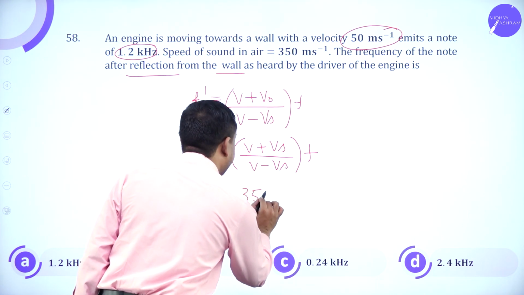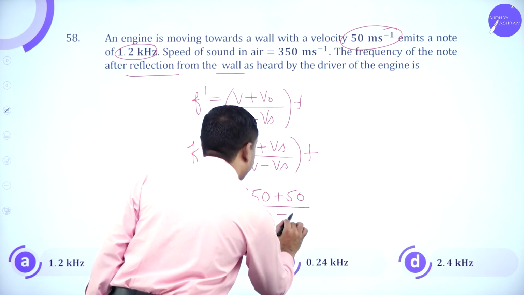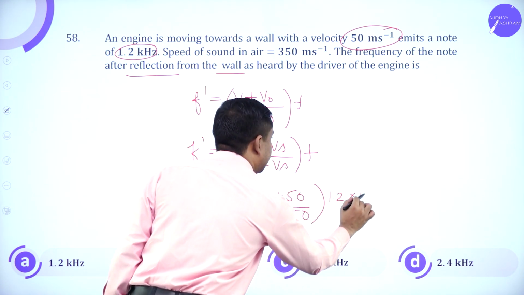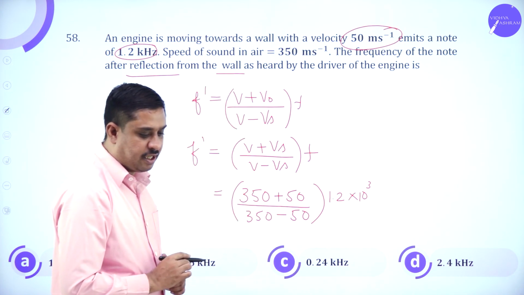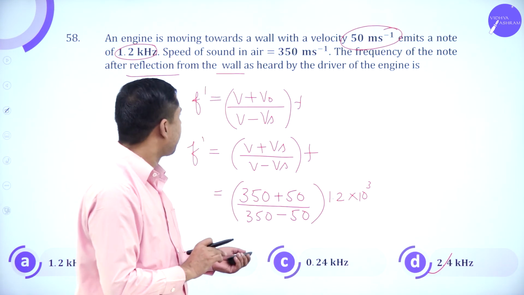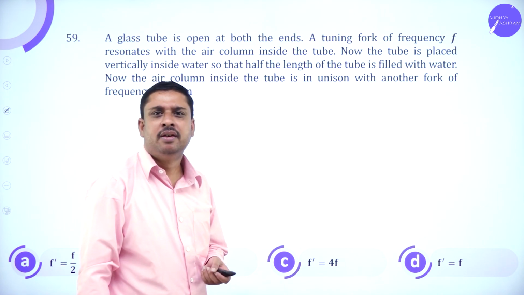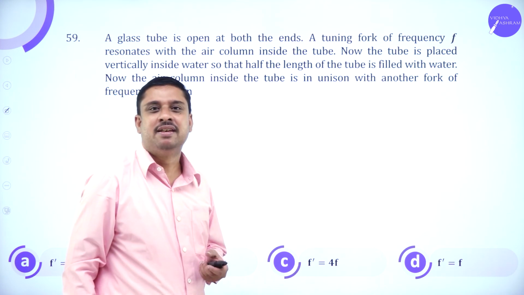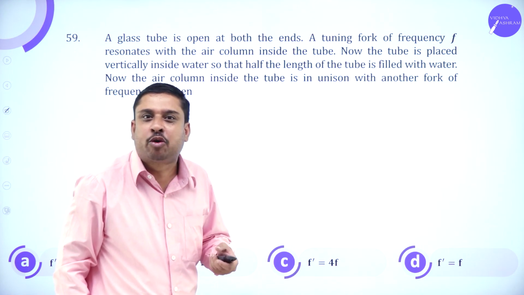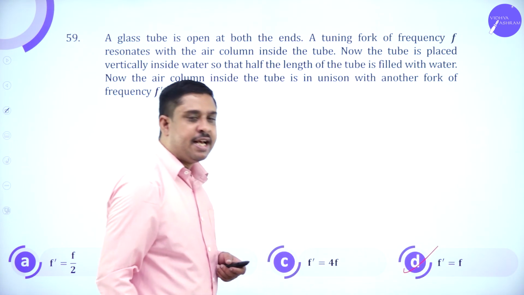So 350 plus 50, divided by 350 minus 50, into 1.2 into 10 power 3. The answer will be the fourth option, 2.4 kilohertz. This is simple resonance air column experiment. The resonance happens when the frequency of the incident wave is equal to the frequency of the reflected wave. So F dash is equal to F.